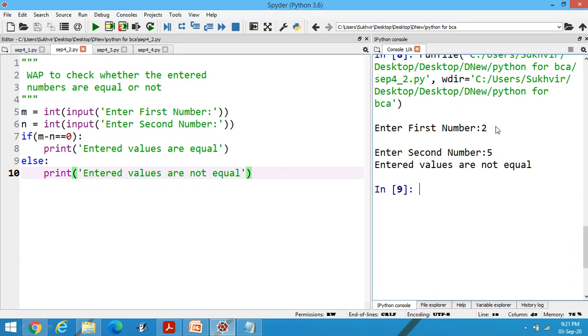If I am entering the first value as 2 and second value as 5, it means entered values are not equal, because difference is not equal to 0. It means if this statement is true, then this will execute, and if the condition is false, then this will execute. Let's check another program,